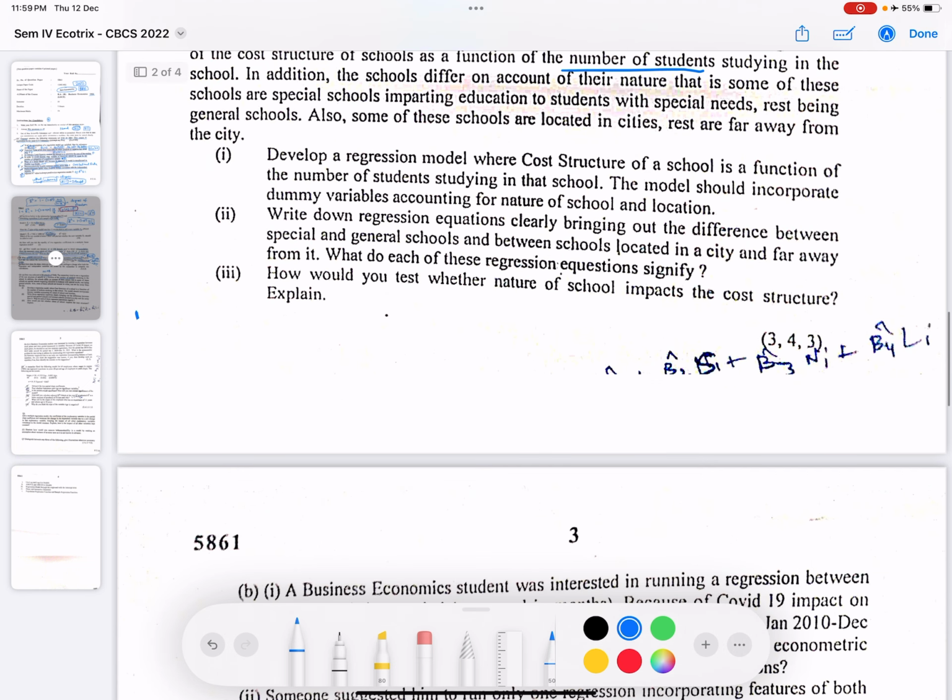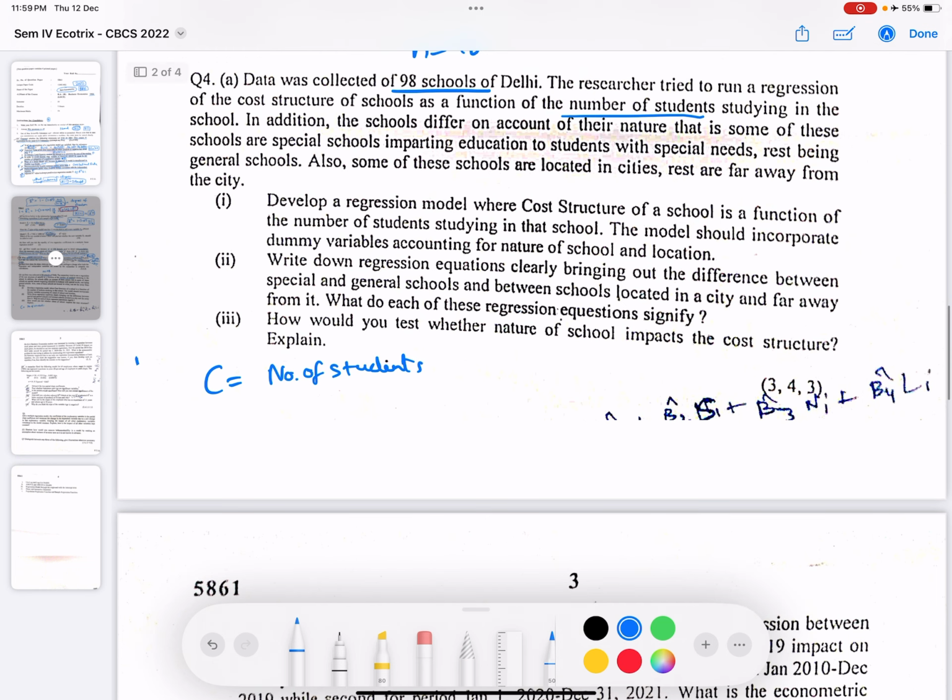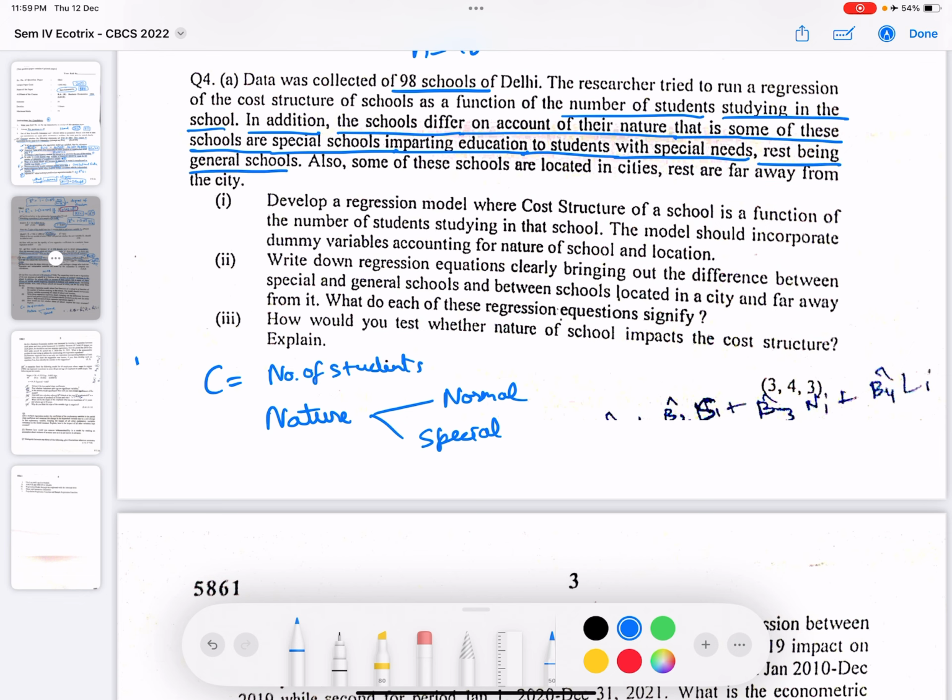So cost is dependent on the number of students studying in the school. In addition, the schools differ on account of their nature. That is, some of these schools are special schools imparting education to students with special needs. So there are two types of school: special schools and the rest being general schools, which is the same as normal.